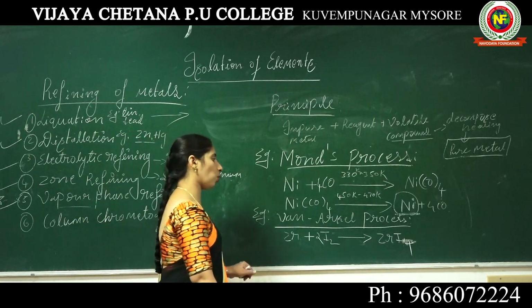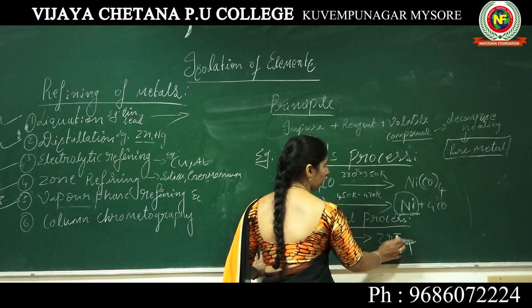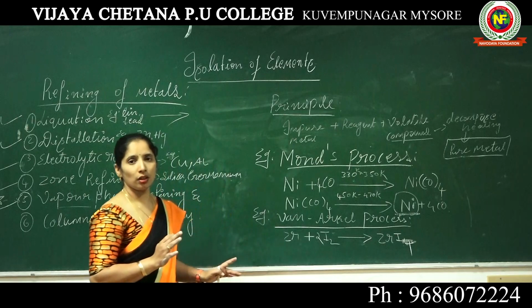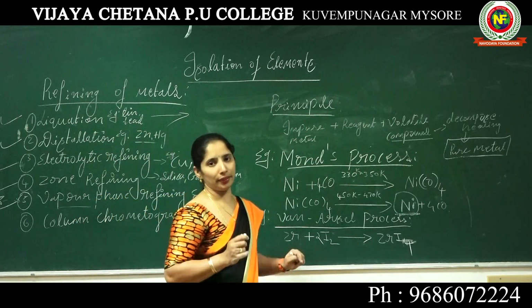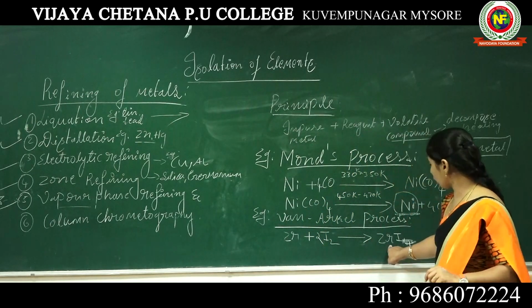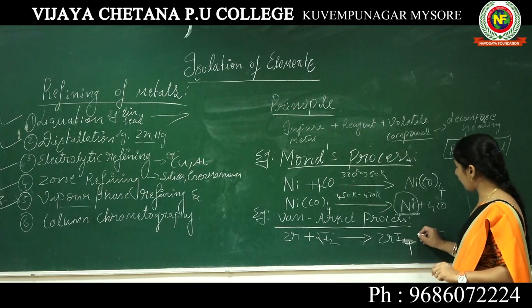We get zirconium tetraiodide. This zirconium tetraiodide is introduced into the tungsten filament.